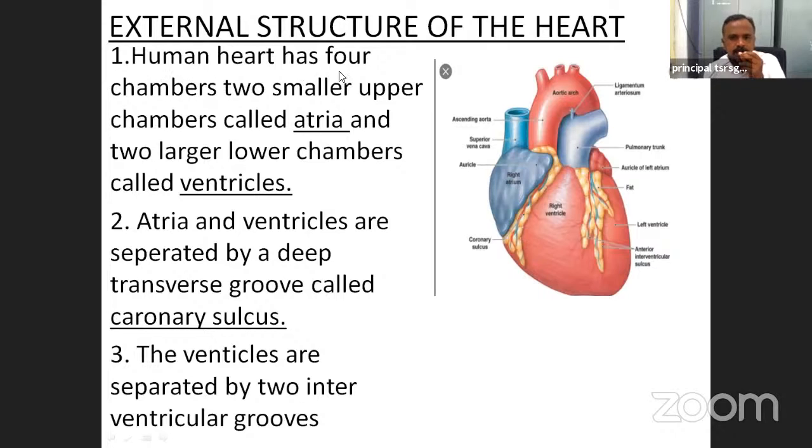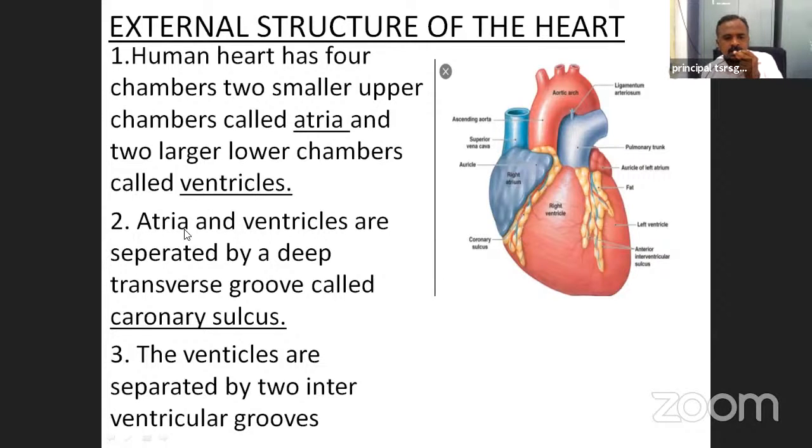A human heart has 4 chambers: 2 smaller upper chambers called atria and 2 larger lower chambers called ventricles. The upper chambers are called the atria and the lower chambers are called the ventricles.